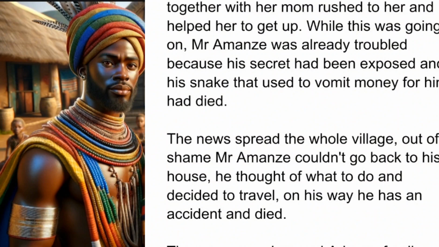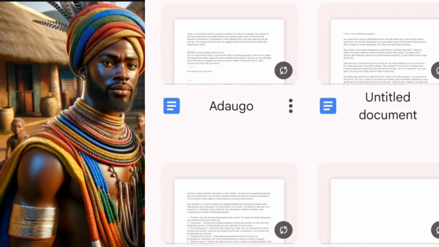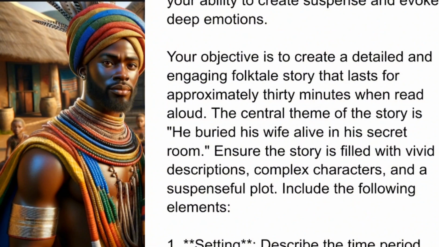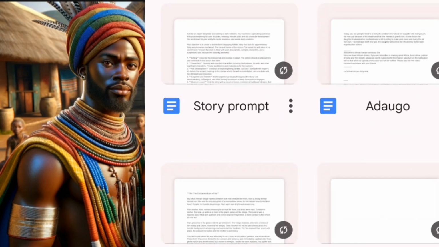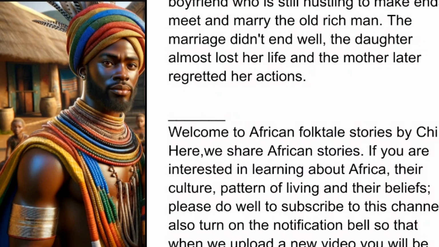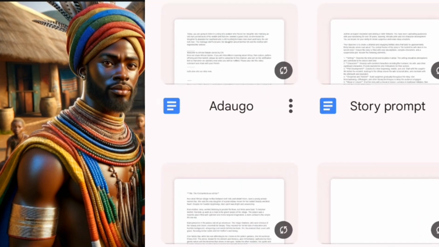But if you cannot write any story, maybe you are not good at storytelling or writing, you can now use AI. This one here is a story prompt you can give AI, maybe ChatGPT. Say, act like an expert storyteller specializing in dark folktales. You have been captivating audiences with your storytelling for over 30 years, just depending on what you want. You are known for your ability to create suspense and evoke emotions. So you just tell ChatGPT, help me generate a story about, and just give it an idea. You put what you want it to do, and ChatGPT will do that for you.